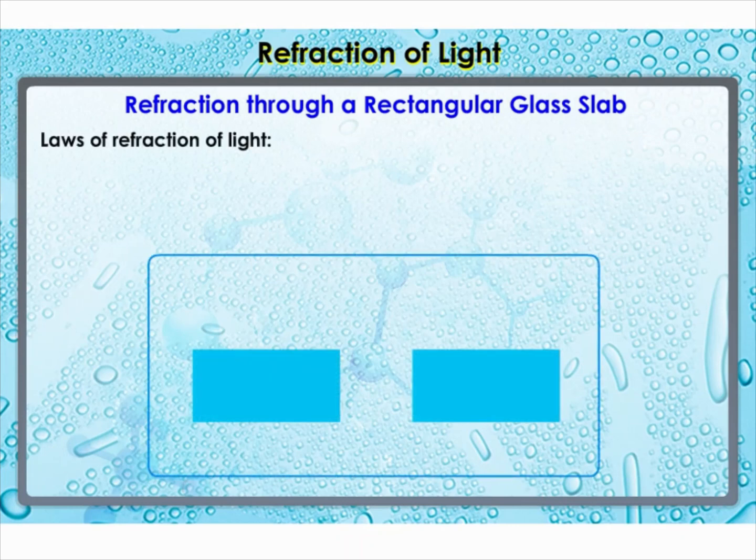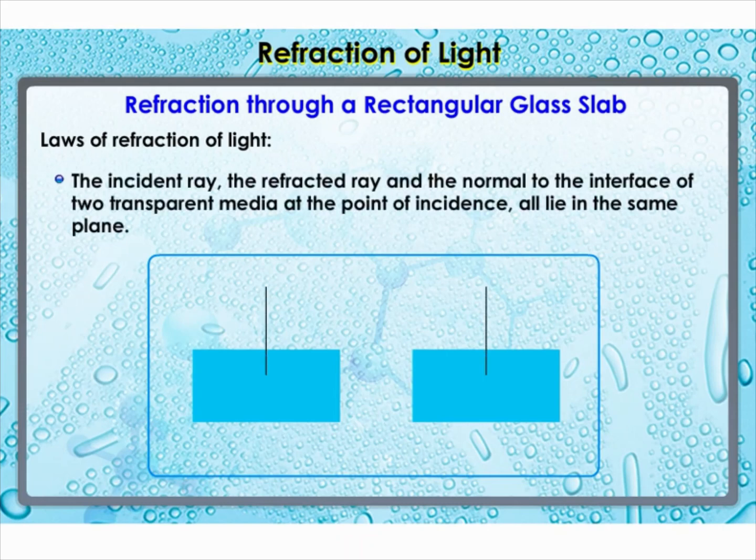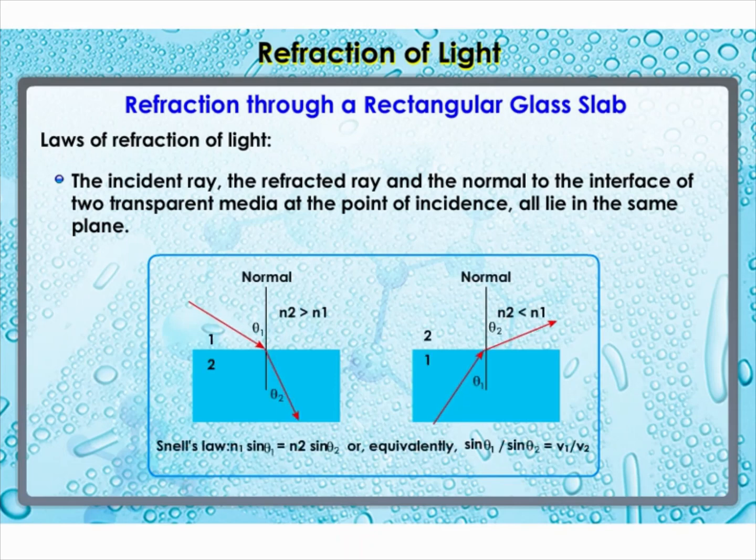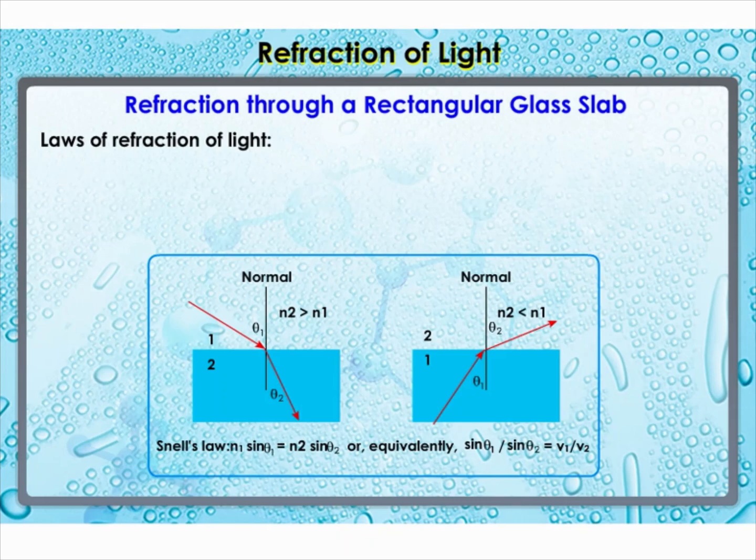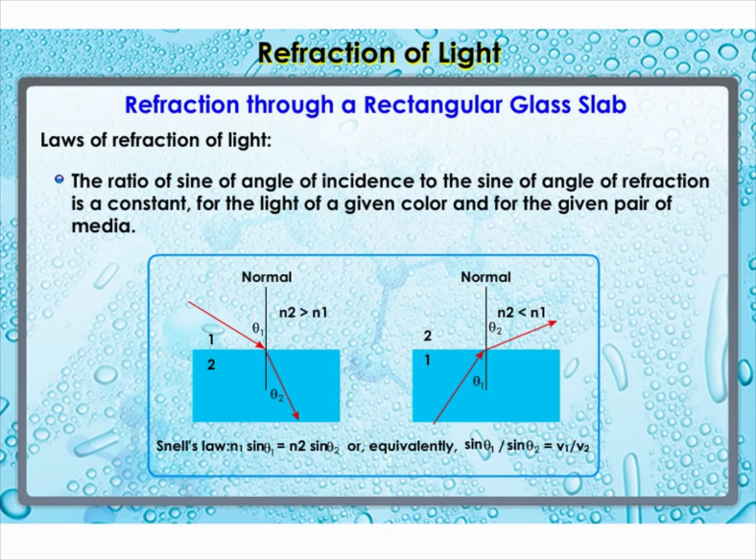Experiments show that the refraction of light occurs according to certain laws. The following are the laws of refraction of light. 1. The incident ray, the refracted ray, and the normal to the interface of two transparent media at the point of incidence all lie in the same plane. 2. The ratio of sine of angle of incidence to the sine of angle of refraction is a constant for the light of a given color and for the given pair of media. This law is also known as Snell's law of refraction.